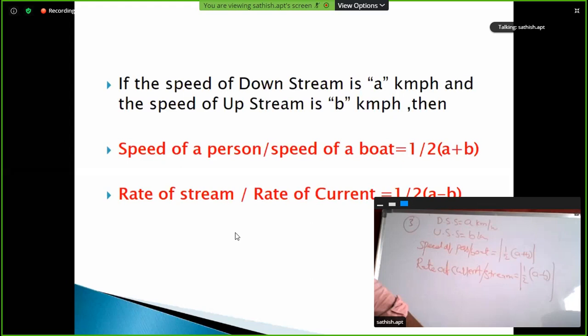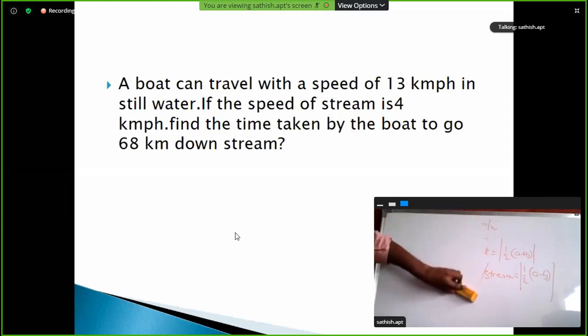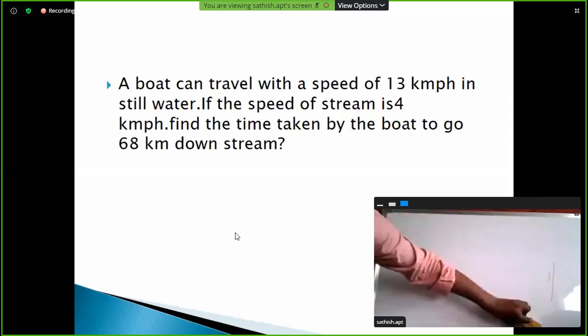Clear? Simple topic. Okay, don't worry. If you have any doubt, please raise it. Please message me. I'll clear the doubt. Clear? Right. Simple. I'll explain in a simple way. No need to worry.